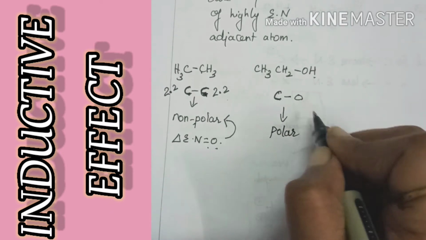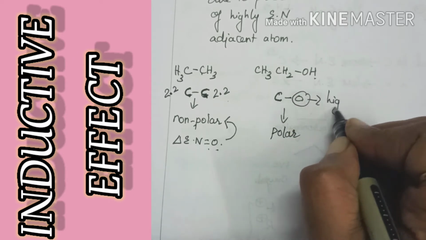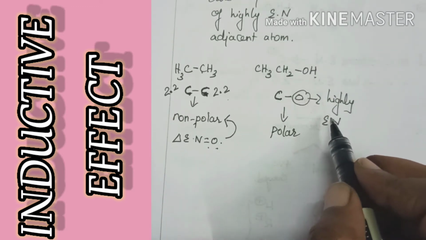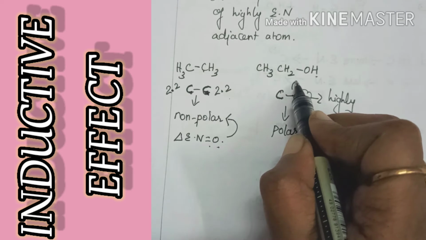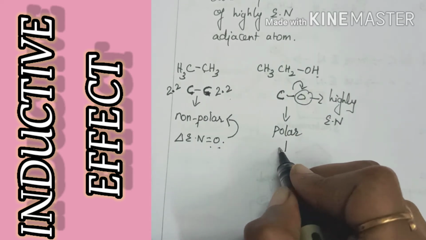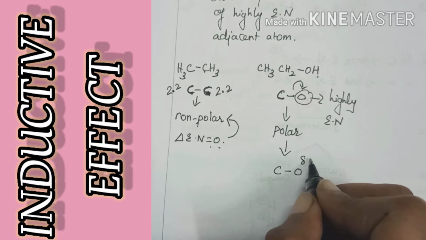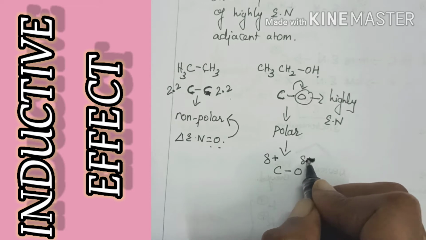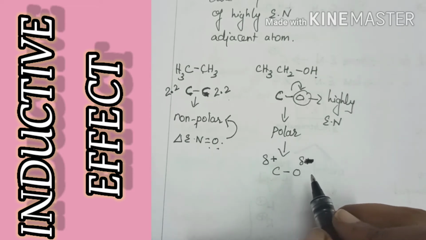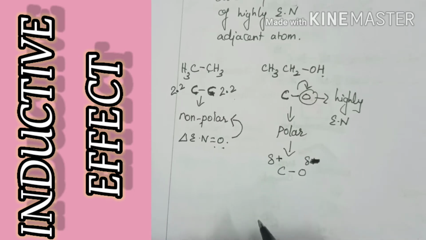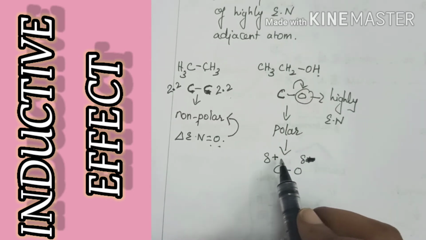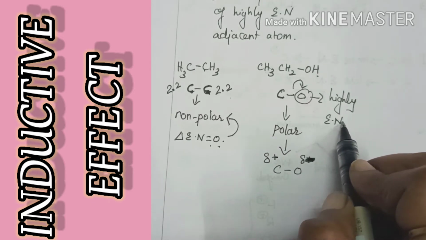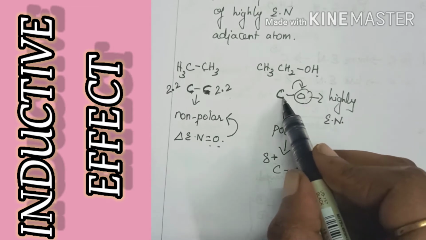This is because here oxygen is highly electronegative. Since it is highly electronegative, it will attract the shared pair of electron towards itself. Therefore, it will be leaving a partial positive charge on carbon and partial negative charge on oxygen atom. Now this will lead to a formation of carbocation. So here there is a change in polarization, due to the presence of electronegative atom which is present adjacent to the carbon.